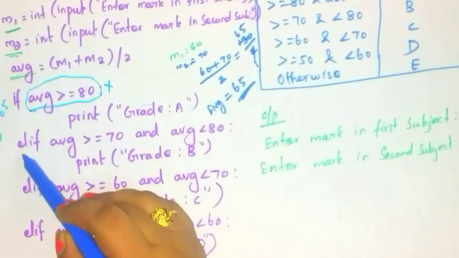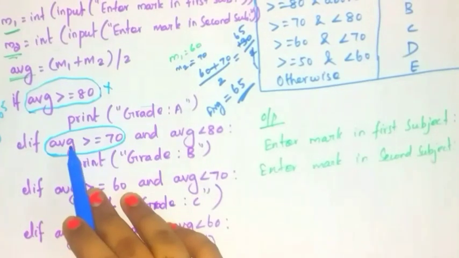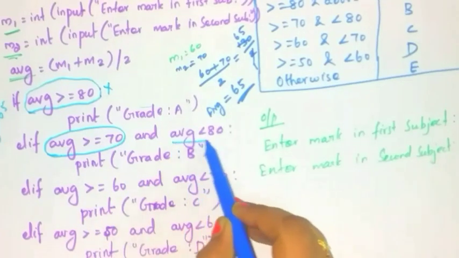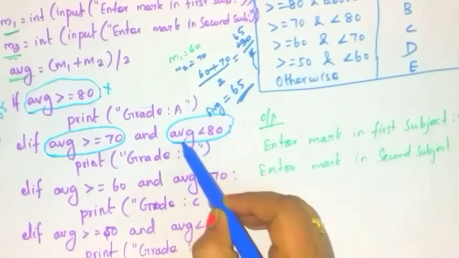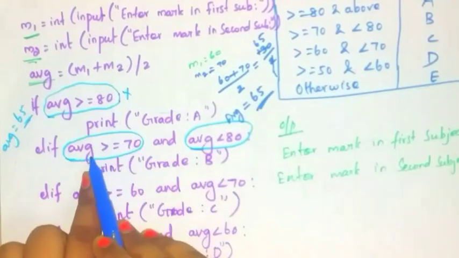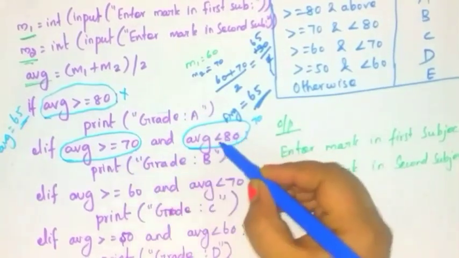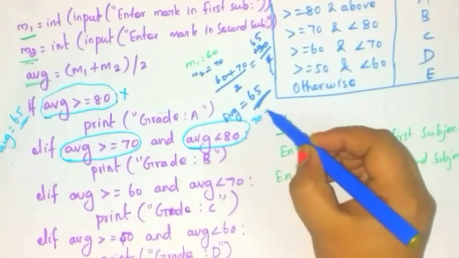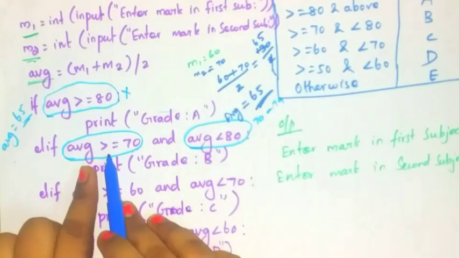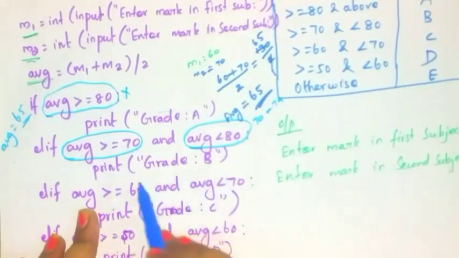Next, see here, the next condition is given. Next condition is what? Average is greater than or equal to 70 and average is less than 80. Okay, the average value is 65. Is 65 greater than or equal to 70 and below 80? Okay, 70 to 79. The average value 65 is not greater than or equal to 70. So you have to skip this statement also.